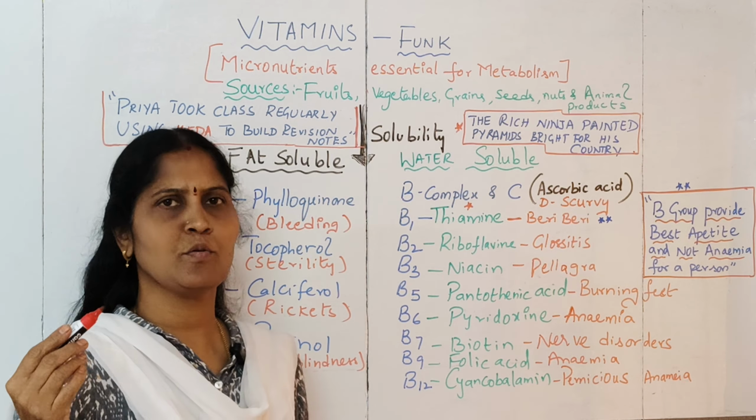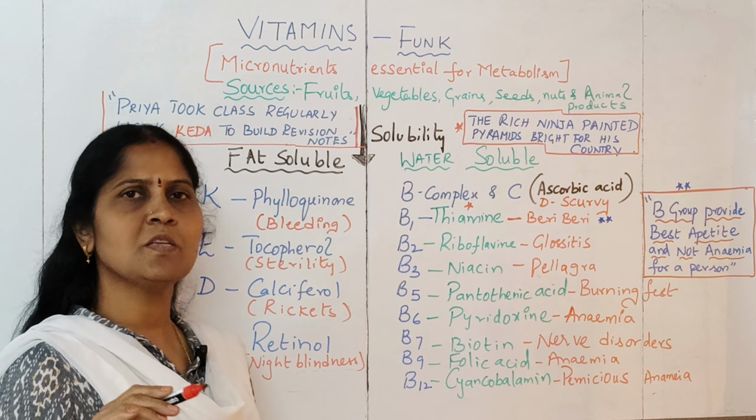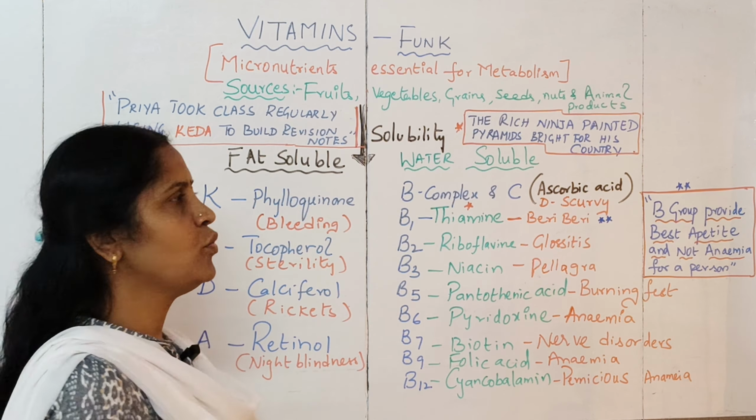Then coming to the types of vitamins based on solubility, vitamins are divided into two types. One is fat soluble vitamins. The other category is water soluble vitamins. What are fat soluble vitamins? We have the vitamins K, E, D, A.